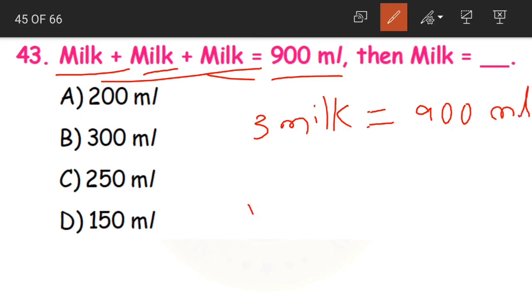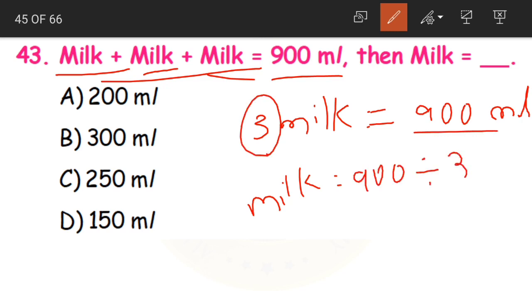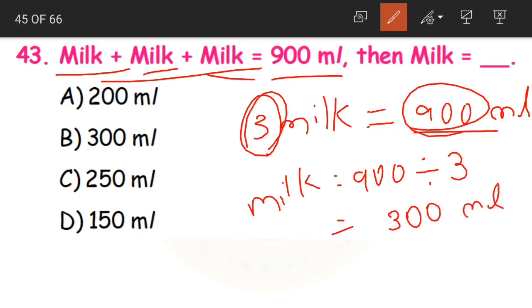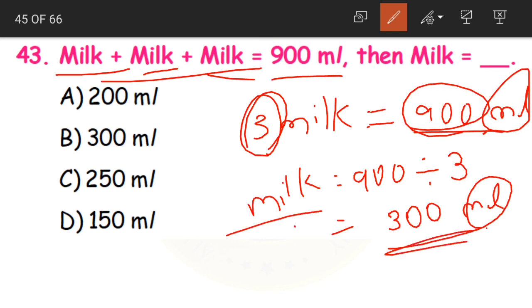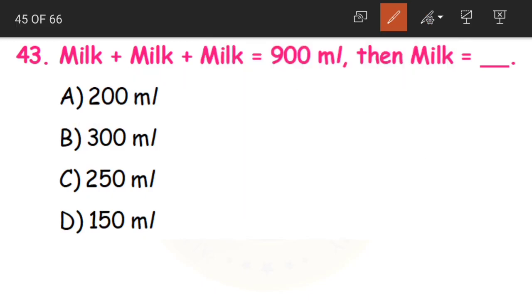3 milk is equal to how much? 900 ml. Then only milk will be equal to, how to find out? The total ml divided by the number of milk. 900 divided by 3, that is nothing but 300 ml. The unit given in the question was ml, so even in the answer we have written ml. So 1 milk is equal to 300 ml, that is option B. Is this clear?